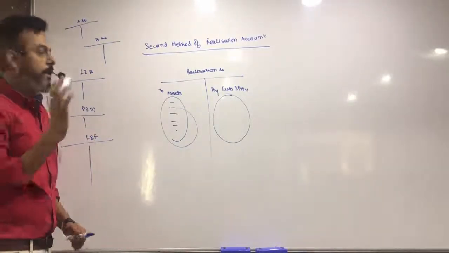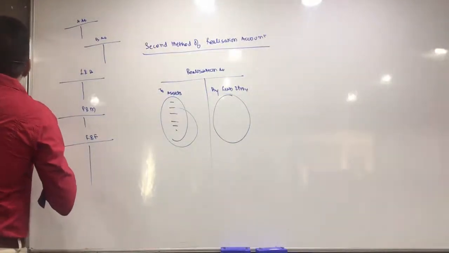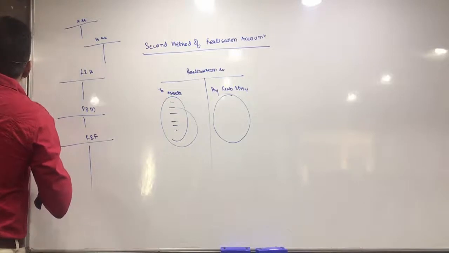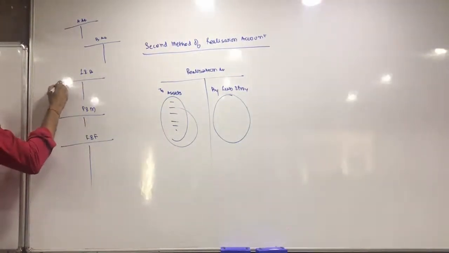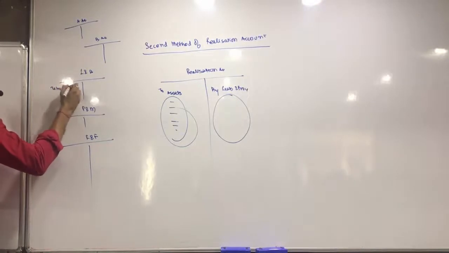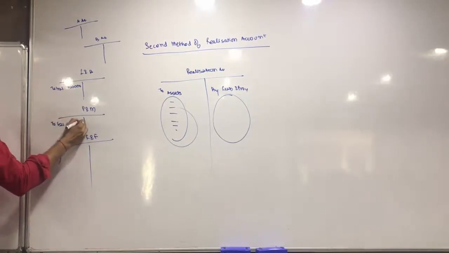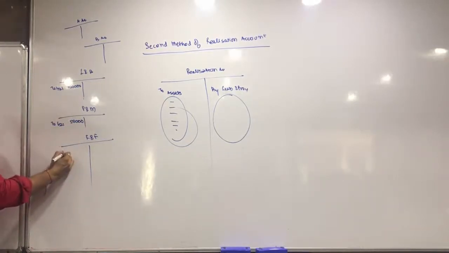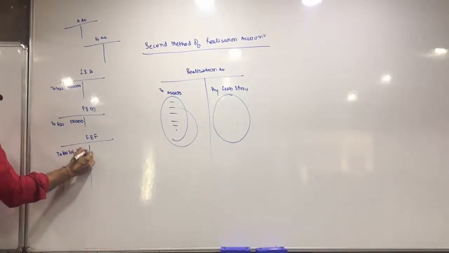You understood this? Now, since you have assets, you have a balance. Say for example, balance of land and building is 1 lakh, balance of plant and machinery is 50,000, balance of furniture and fixtures is say 70,000.